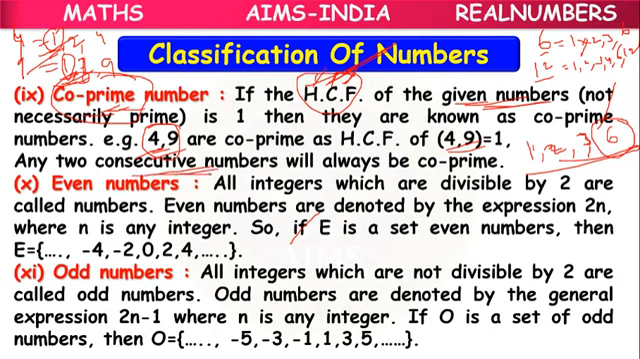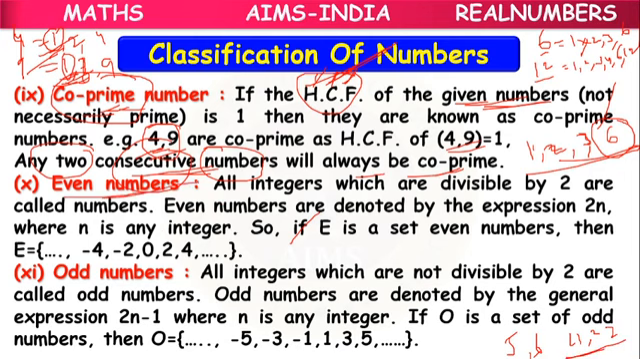So two consecutive numbers will always be coprime. If you take any two consecutive numbers, they will always be coprime. Like 5, 6. What is common? 1 is common. Like 21, 22. What is common? 1 is common. Like that, they will be always coprime.